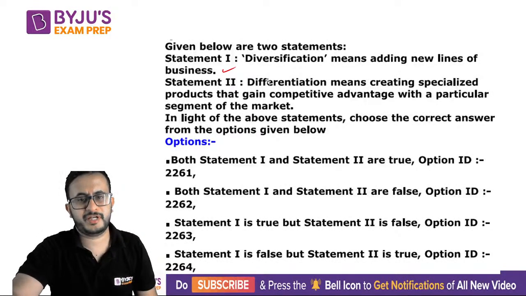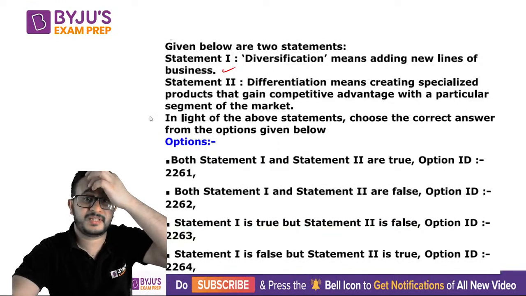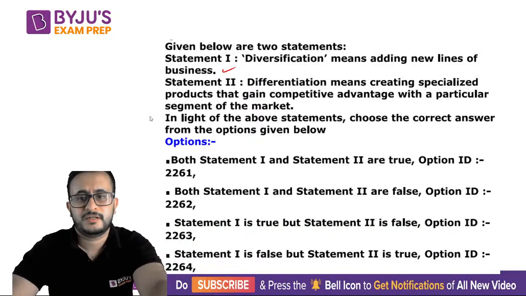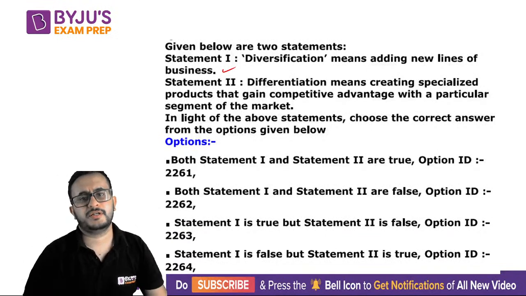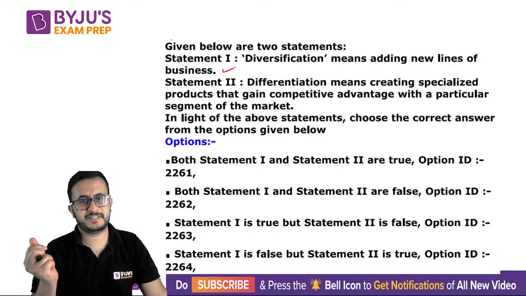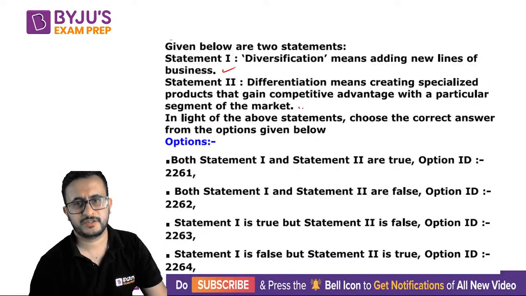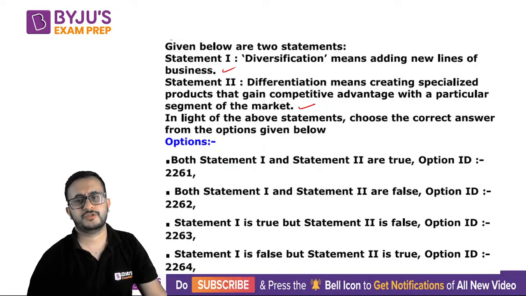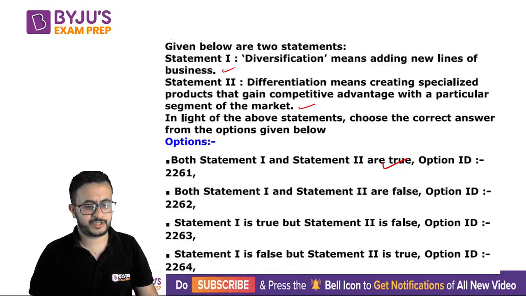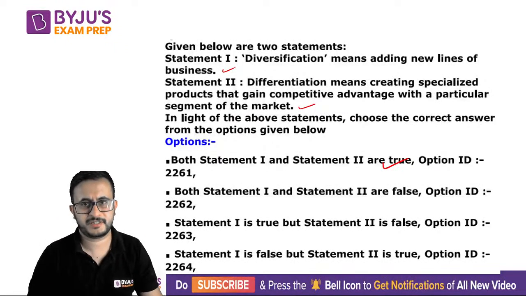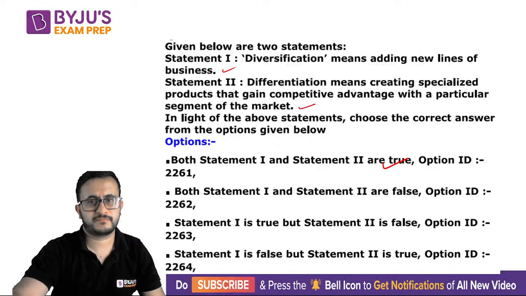If you create something different in the market, with some special features, that is called differentiation. So both these statements are true. For this, one needs to have theoretical knowledge. One needs to know what diversification is and what differentiation is.